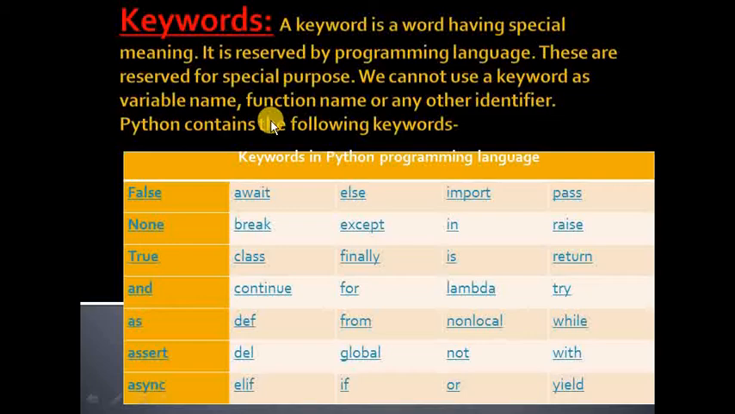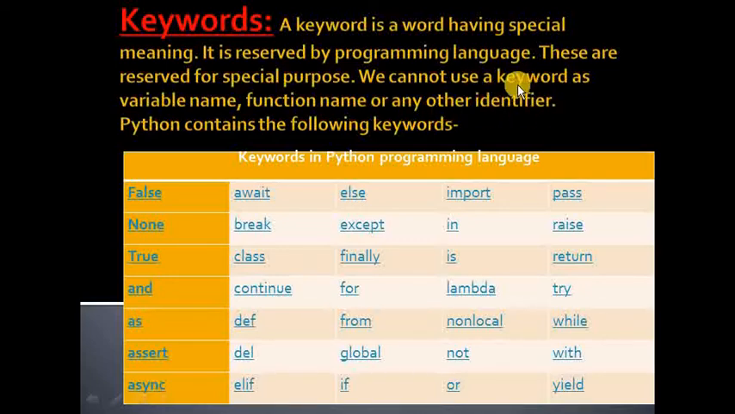Now keywords. So what are keywords? A keyword is a word having special meaning. In Python every keyword has a special meaning. It is reserved by the programming language, meaning these are reserved keywords. You cannot use the keywords for your own purpose. They are reserved for a special purpose and have special functions. You cannot use a keyword as a variable name, function name or any other identifier.